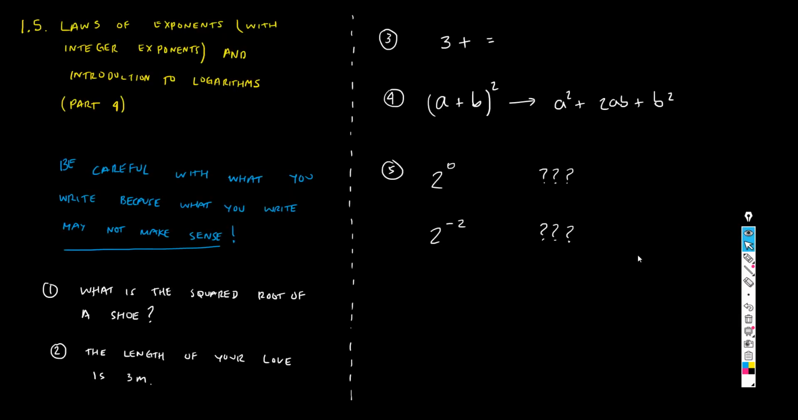Hello class, let's continue with subtopic 1.5, which, if you remember, is laws of exponents with integer exponents and introduction to logarithms. So this is part 4 of this subtopic, guys. And today's lesson will be, one more time, highly conceptual. I want you to understand one of the concepts that I'm going to teach you, instead of doing exercises and all these things. So this is strongly conceptual.